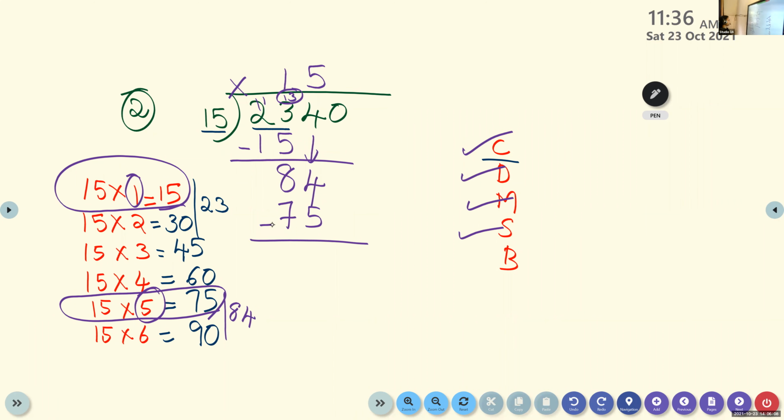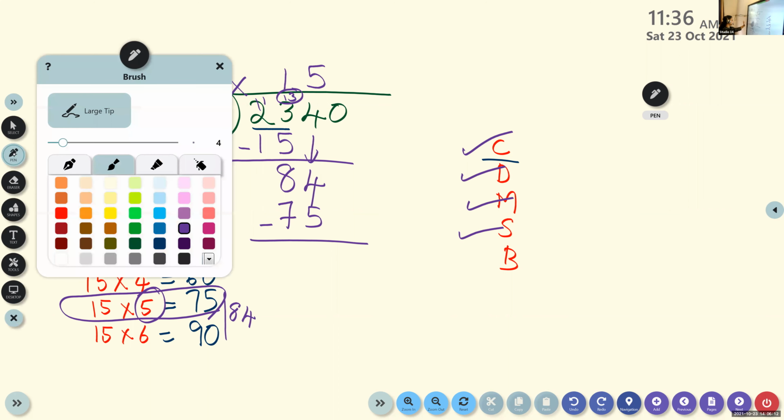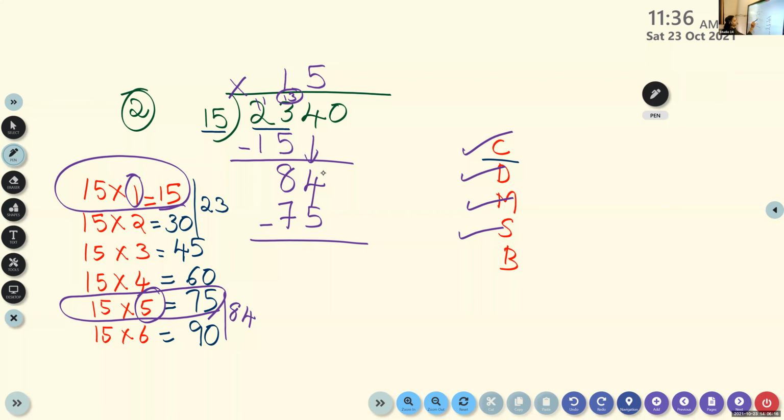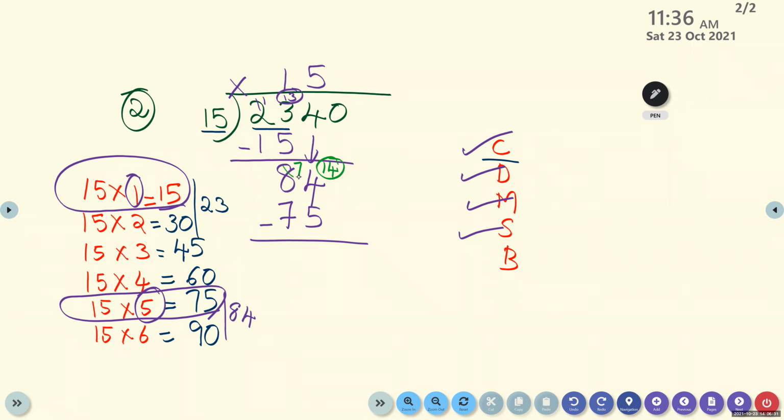So you know that 4 is smaller than 5. 15 minus 5, so we have 14 here. 14 minus 5. What is 14 minus 5? 9.